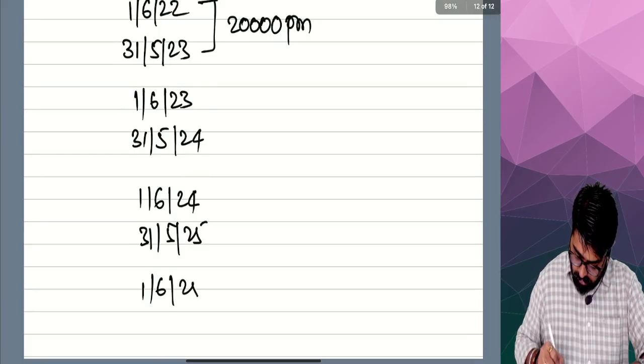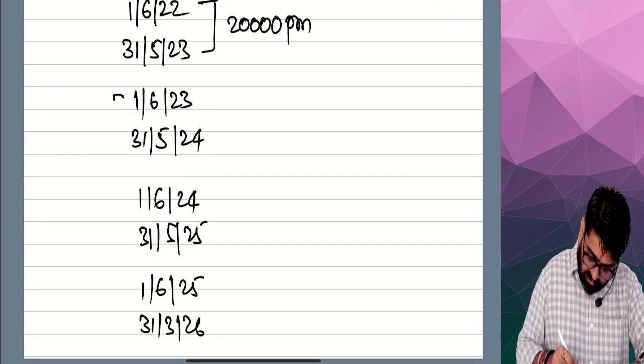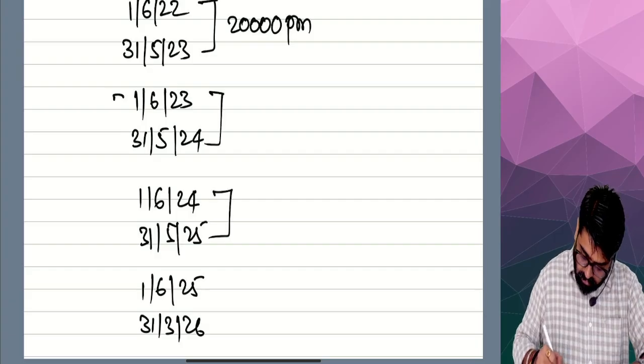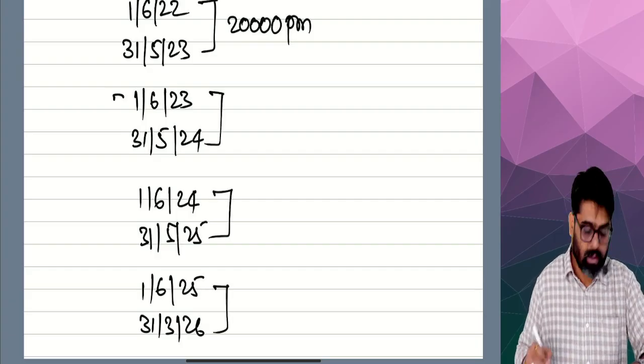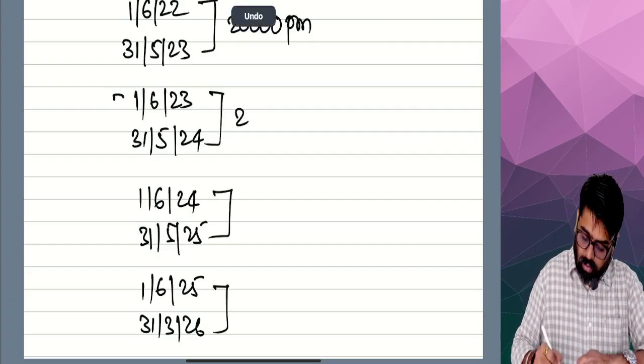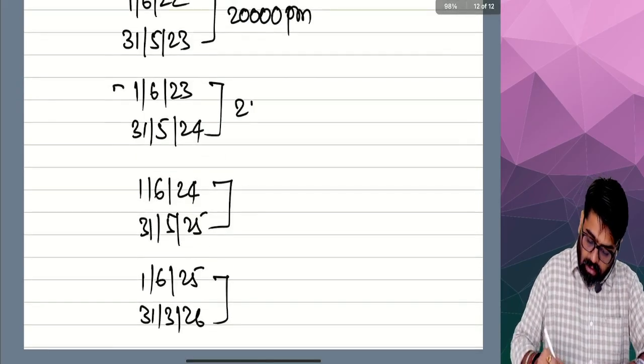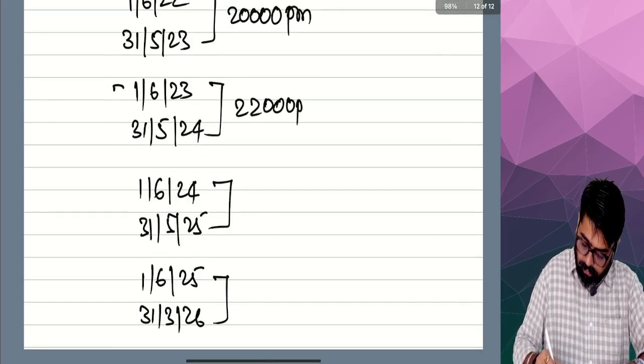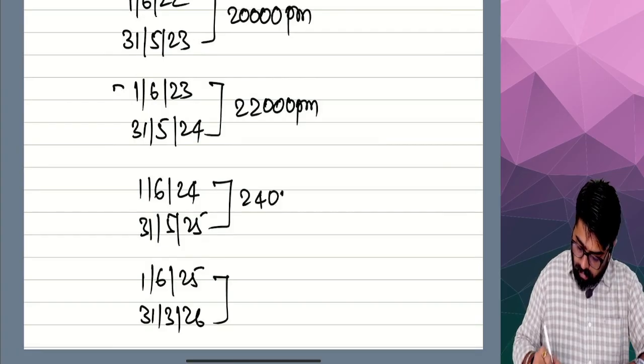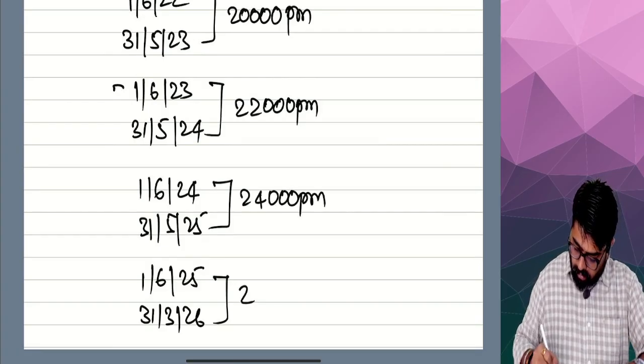Then 1st June 2025, end on 31st May 2026. This is the second year of service, third year of service, and fourth year. Every year he'll get a 2,000 rupees increment. Yes or no? So next year his salary will be then 20. Don't go beyond this.